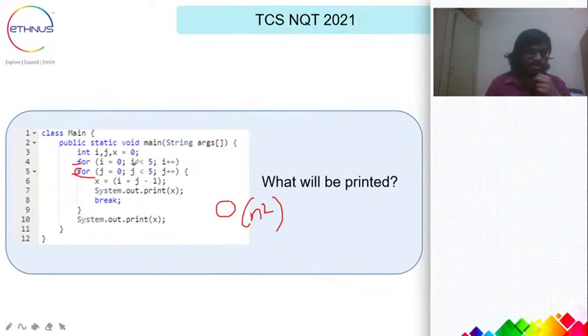Say for i equal to 0, we enter the loop, and for j equal to 0, we enter the inner loop. Let's calculate x. i and j are 0, so x will be -1 for now, and we are doing System.out.print. Do note that it is not println, this is print, and we'll break immediately. So the inner loop will not be executed 5 times, only once, because of the break. We'll break out, and then go to the outer loop again.